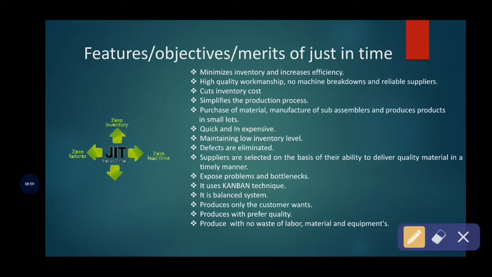So by following strategies, definitely it will eliminate the wastages and also minimize the inventory.